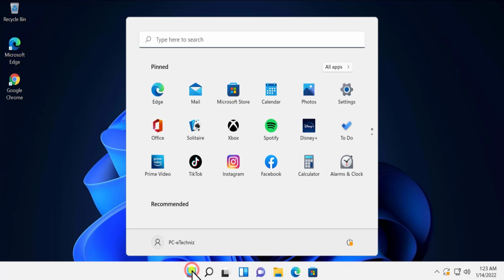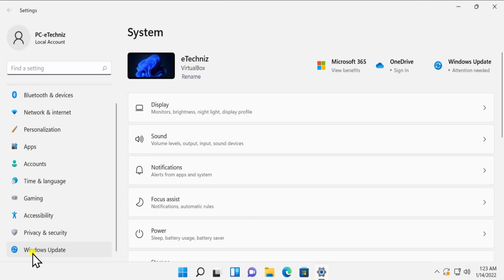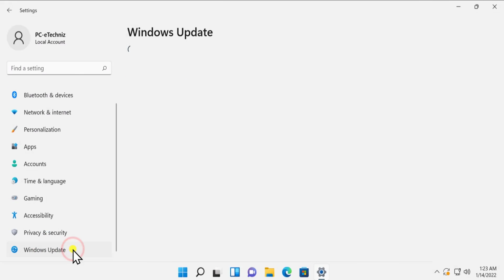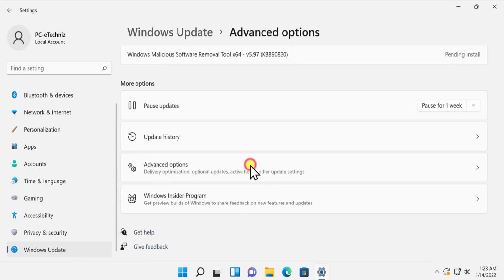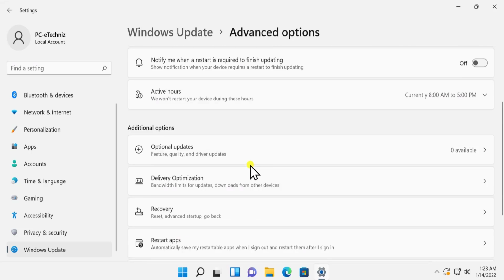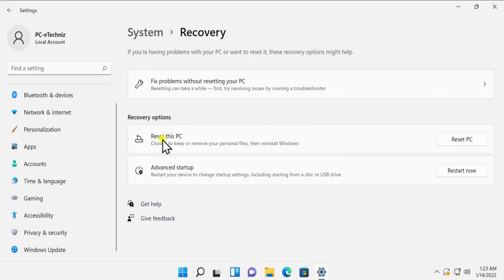Click on Windows icon, click on Settings, click on Windows Update, scroll down, click on Advanced options, scroll down, you'll see Recovery in here, click on it, select Reset this PC. As you can see, choose to keep or remove your personal files. You can keep your files as well. If you would like to go with the other option to remove all your personal files, you can select that one as well.